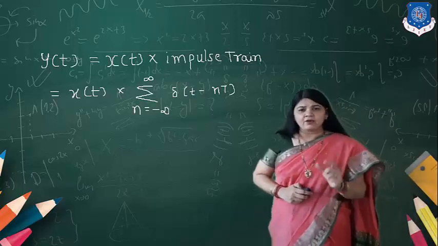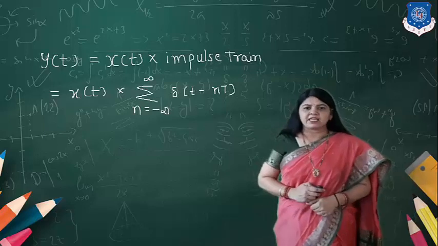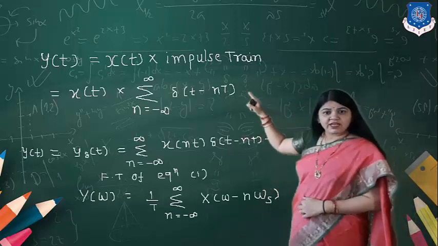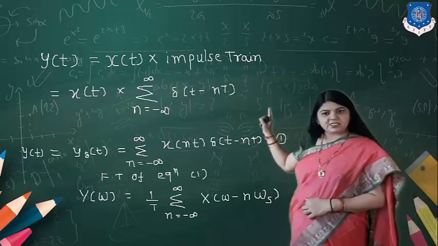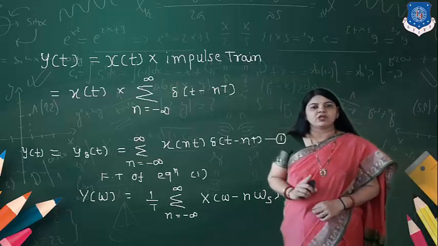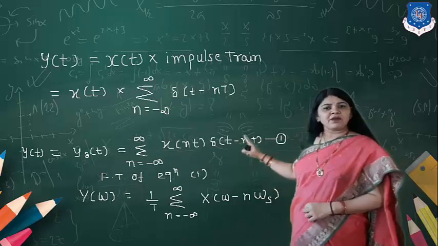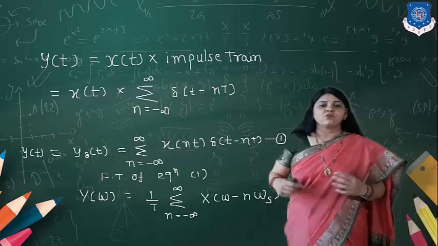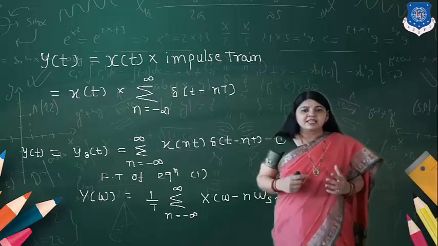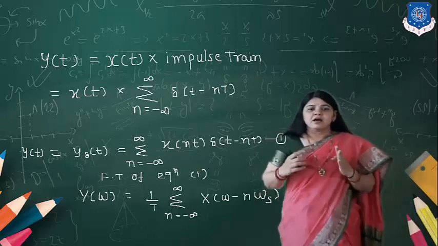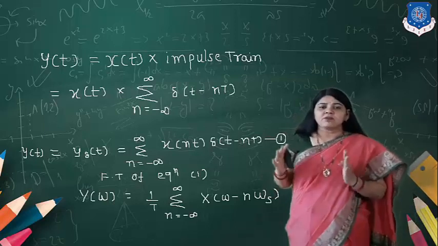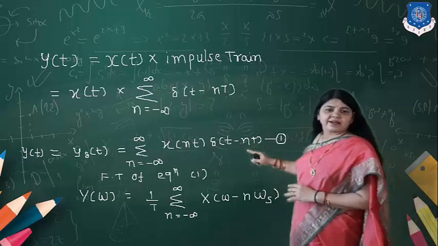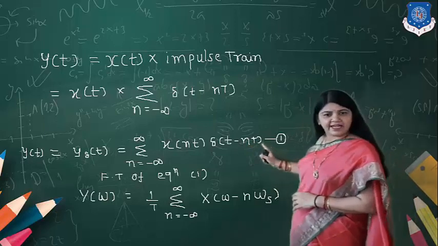After every interval nT that impulse is repeated, and we have the impulse train which generates impulses at regular intervals of time. So y(t), that is y delta(t), is equal to the sum from n equal to minus infinity to infinity of x(nT) delta(t minus nT).